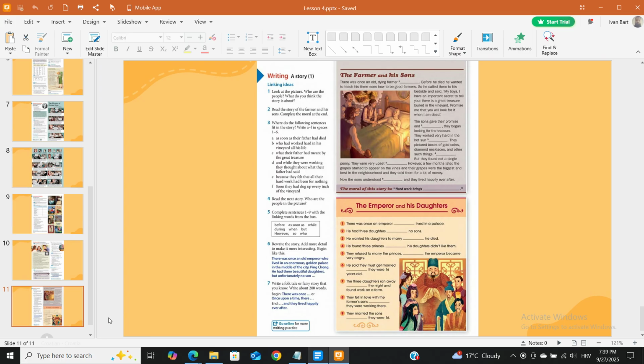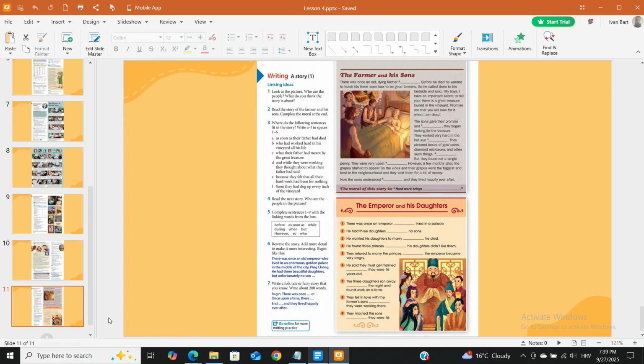4. Read the next story. Who are the people in the picture? 5. Complete sentences 1 to 9 with the linking words from the box: before, as soon as, while, during, when, but, however, so, who. 6. Rewrite the story. Add more detail to make it more interesting. Begin like this: There was once an old emperor who lived in an enormous, golden palace in the middle of the city, Ping Chong. He had three beautiful daughters, but unfortunately no son...